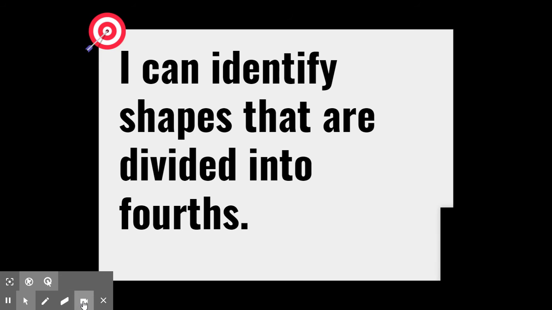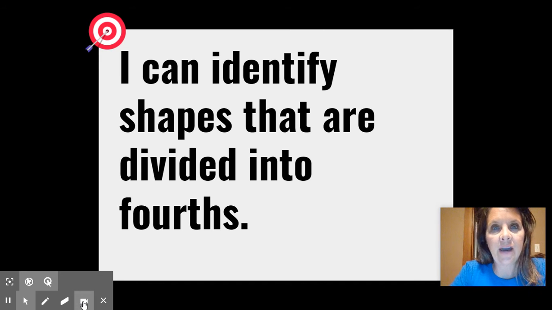Okay, friends, that brings us to our learning target today, which will guide our learning together so we know exactly what we're aiming for. It is very similar to yesterday's learning target. It says, I can identify shapes that are divided into fourths. So let's unpack this learning target so we understand it better.